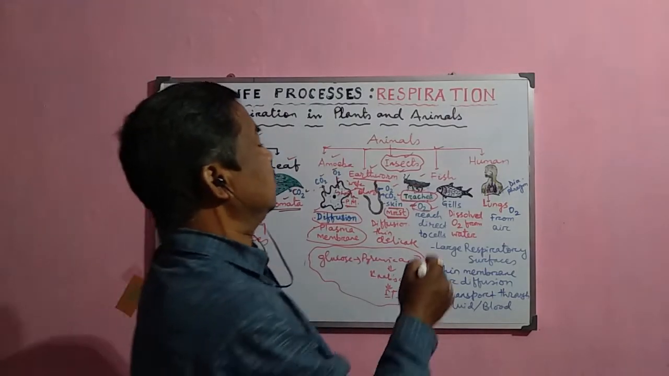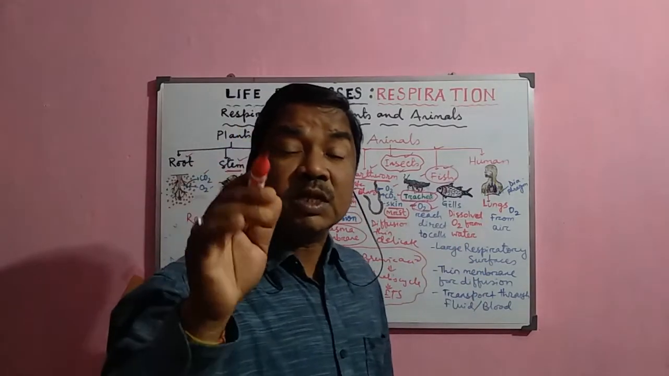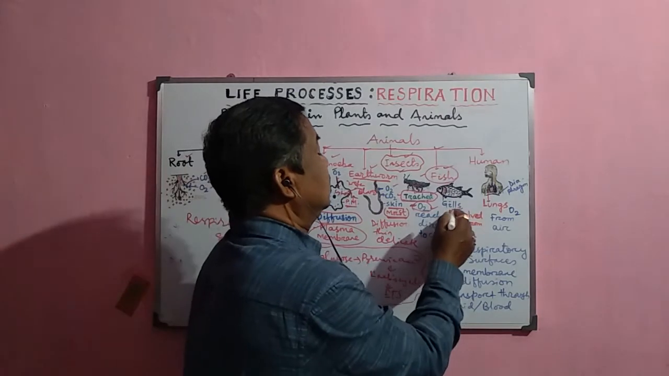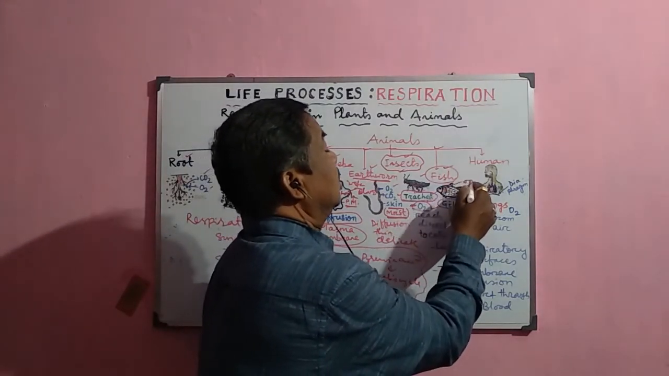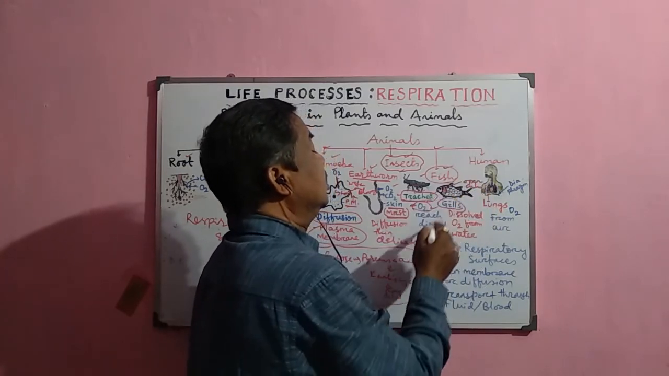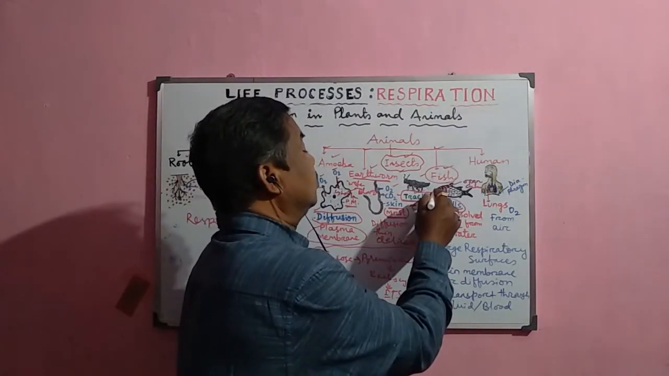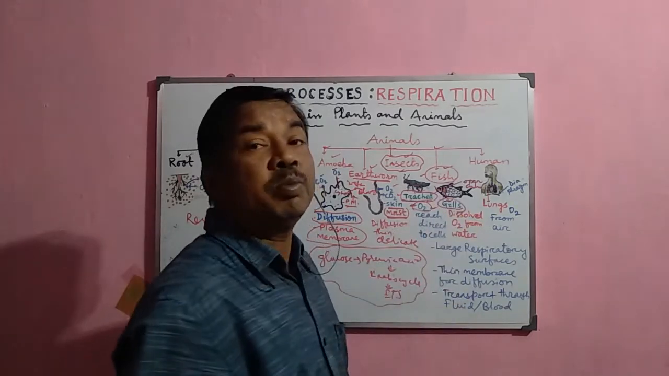Now, in the case of aquatic animals like fish, they have a special respiratory system that is called the gills, and these gills are present inside the operculum. This is the operculum, and inside the operculum the gills are there. When the fish takes the water through the mouth, the water enters here and comes out through the operculum.